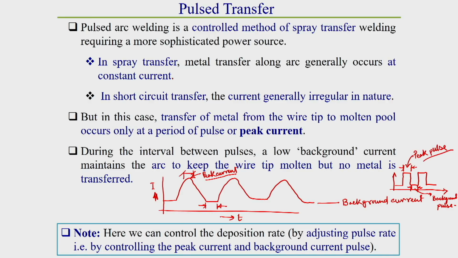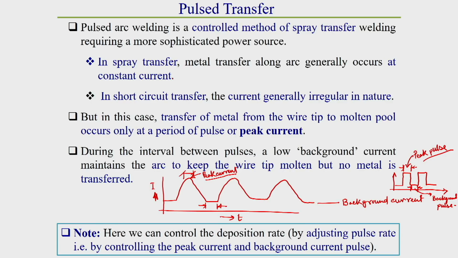In peak current, metal transfer takes place. So the number of peaks per second, that number of droplets will transfer from electrode to base material. Generally the background current is kept in such a fashion so that the arc will not extinguish. Always keep in mind, here the arc remains in an ignited state during the welding operation. Here the arc does not extinguish, unlike alternating current or short circuiting types of metal transfer. What happens here, the arc does not extinguish.